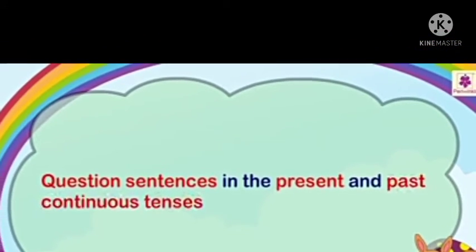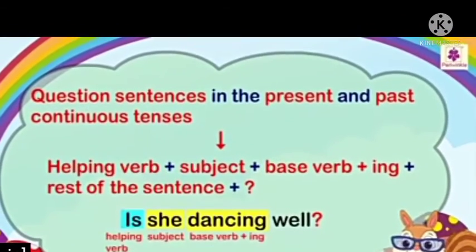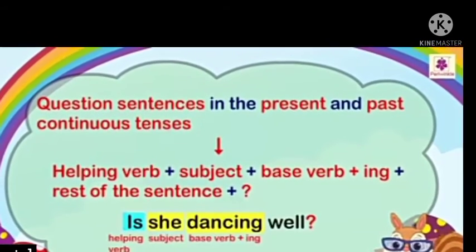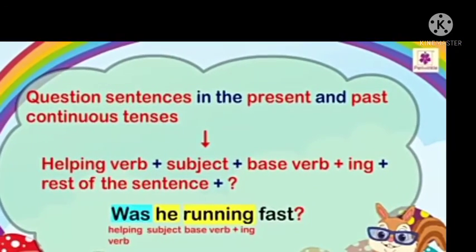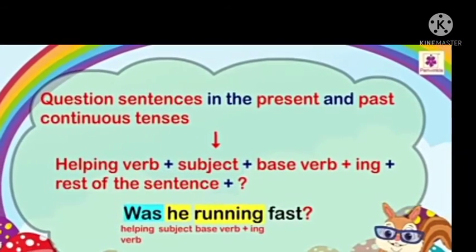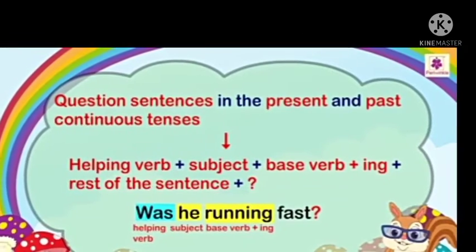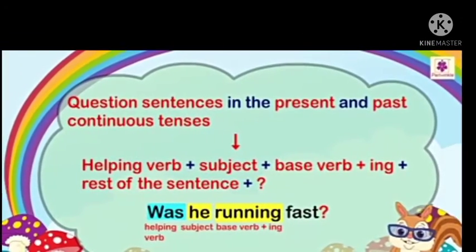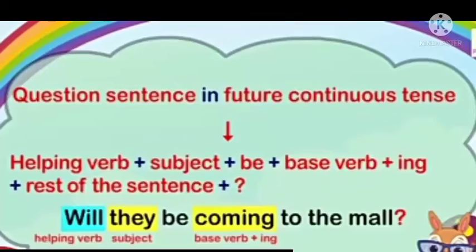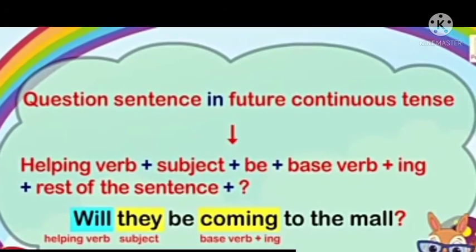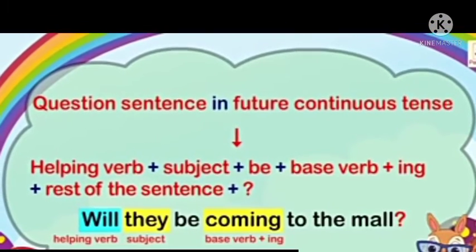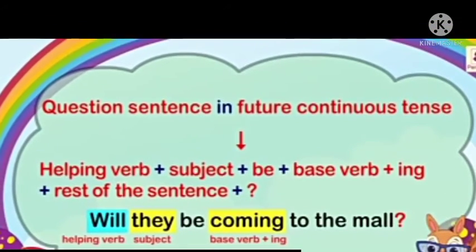Now come to the question sentences in the present and past continuous tenses. It means helping verb plus subject plus base verb plus ing plus rest of the sentence plus question mark. Like was he running fast? Was is the helping verb, he is the subject, running is base verb plus ing. Now will they be coming to the mall? The same, will is the helping verb, they is the subject and coming is